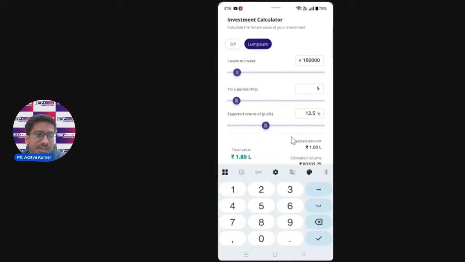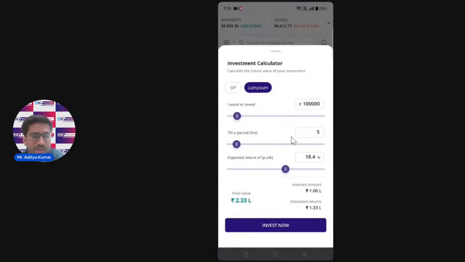The expected return that I expect the fund to give is, let's say, 18%. I predict in my mind that if the fund is giving me 18% return every year per annum, and I stay invested for the next 5 years, what will be my investment amount?